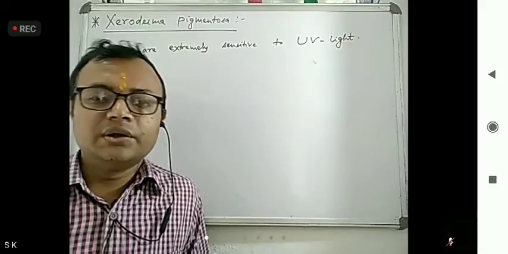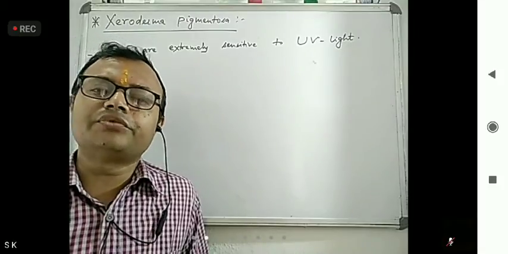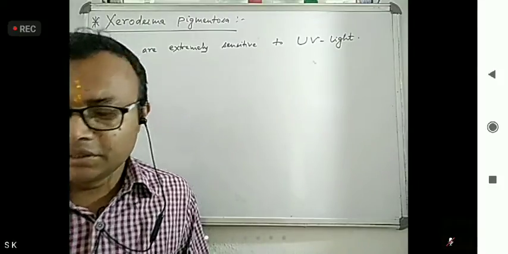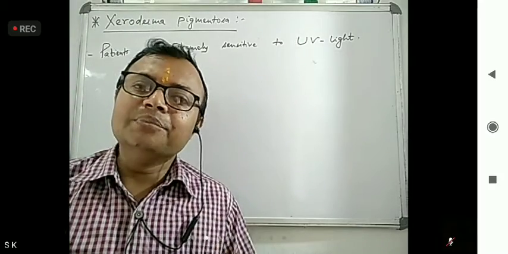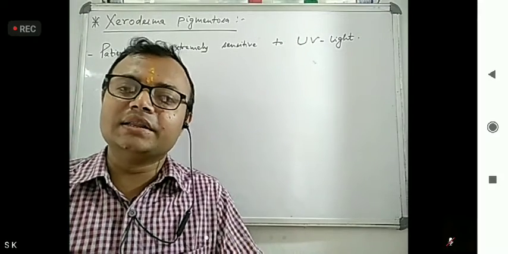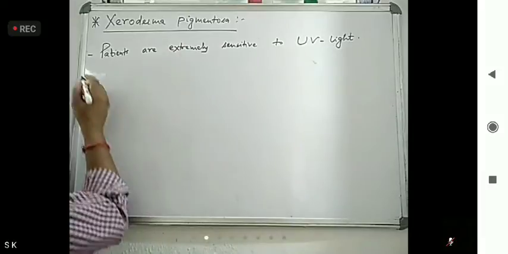What happens when they come in the presence of ultraviolet light? Here thymine dimerization occurs in the body. Thymine, we know, is a nitrogenous base.